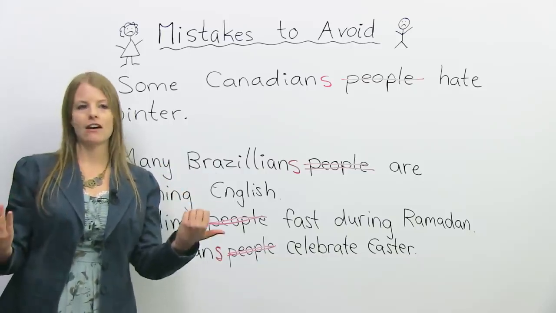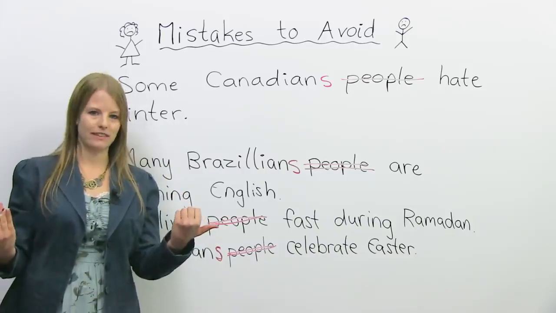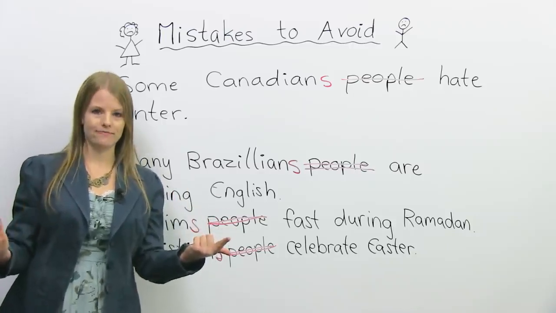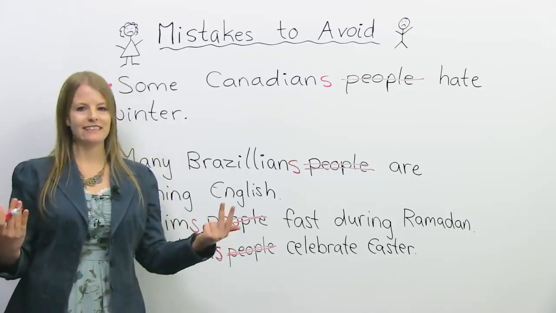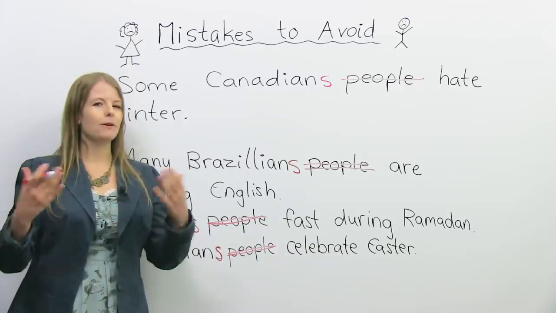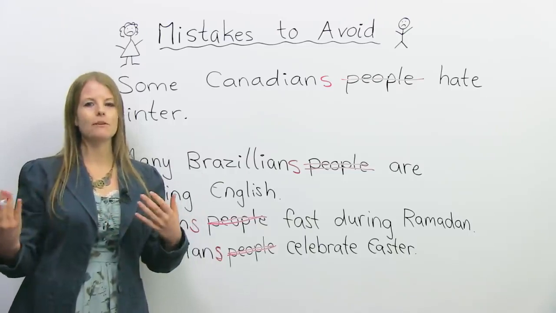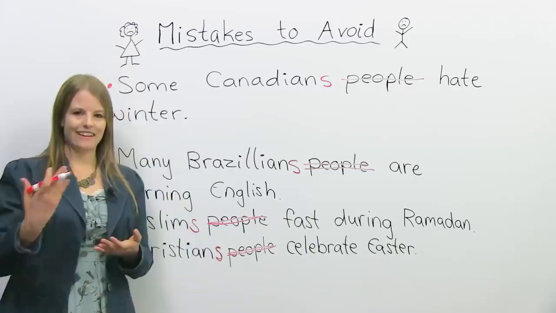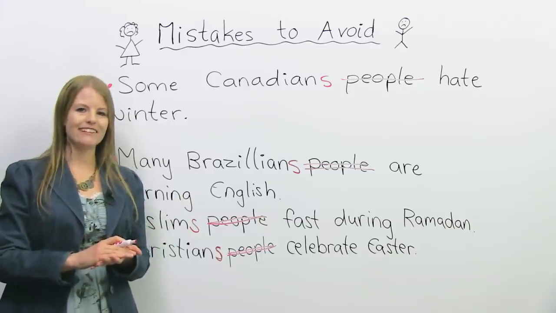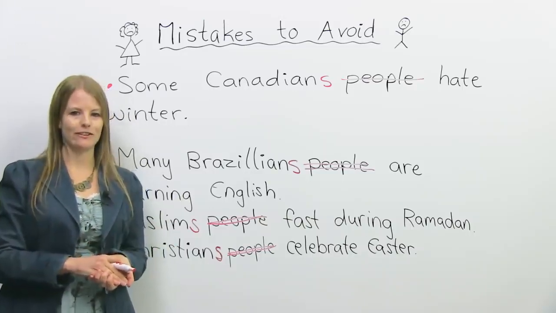Hindus are often vegetarian, we could say. Many Jews live in Israel. Many Buddhists live in Asia. Okay? So instead of saying Jewish people, Hindu people, it's easier just to say Hindus with an S or Jews with an S. All right, so let's look at some other common mistakes students make.